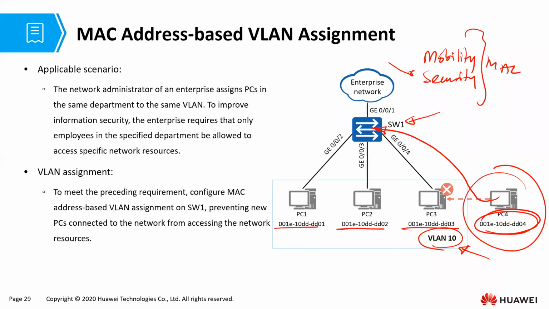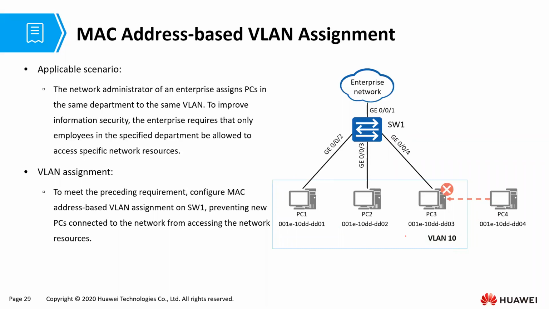And where does mobility come in? The mobility comes in of what happens if this interface goes down. In fact, this is one of the problems of interface-based VLAN assignment. When this interface goes down, this PC gets connected to interface 20. What happens? Now you have to get to the switch and configure port 20 to that VLAN if you use interface-based. For MAC address-based, just take this port, connect it to interface 23, and because it is that MAC address, the switch will assign it to the respective VLAN.